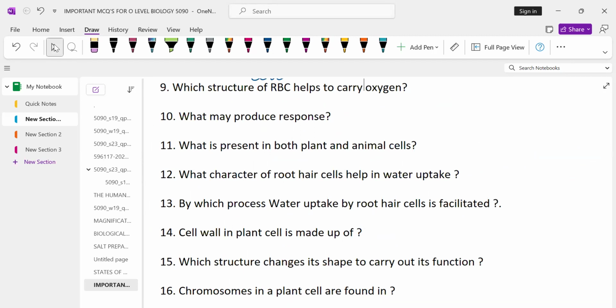Then question number 9, which structure of RBC, meaning red blood cell, helps to carry oxygen? Red blood cells do not have a nucleus. Instead, they have hemoglobin, and this hemoglobin carries oxygen. This is iron that carries oxygen, and it is found in the red blood cells. So its name is hemoglobin.